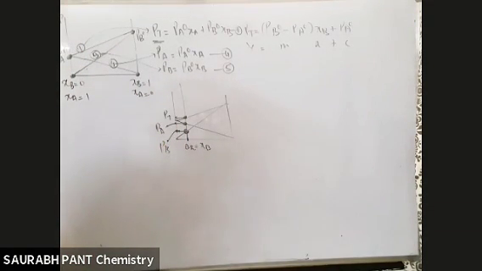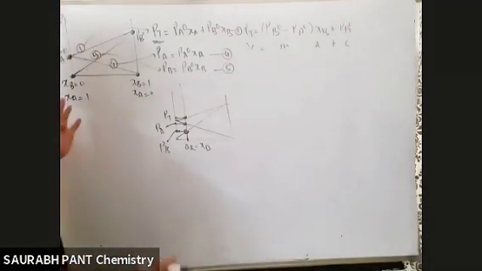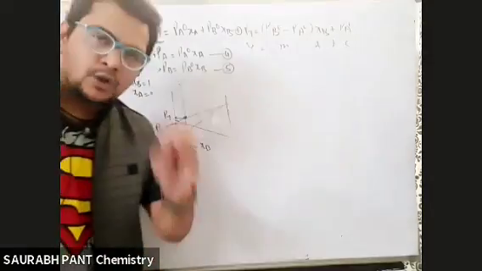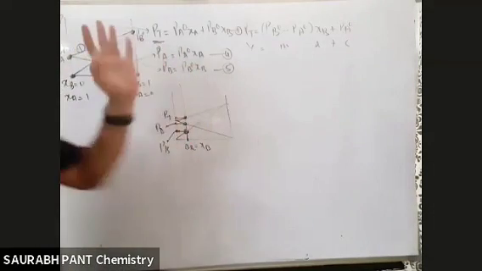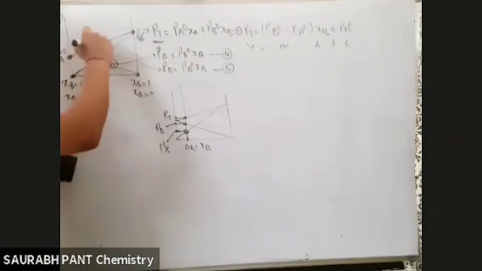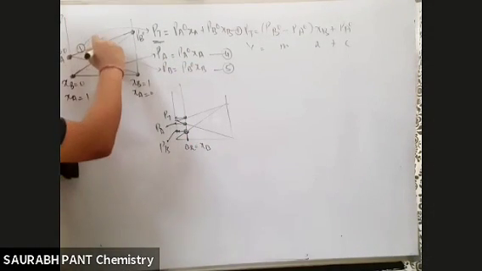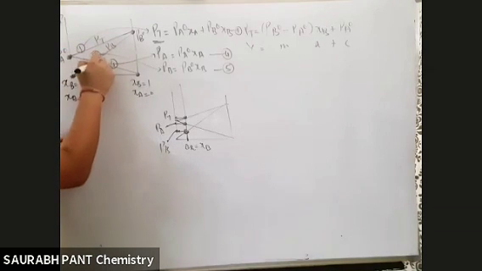This has never come in any competitive examination, but any day it can come. So the basic concept should be clear, not just mugging the shape of the graph. Questions can be made from anywhere. So what is the basic? This line tells you about PT. This line tells you about PB. This line tells you about PA.